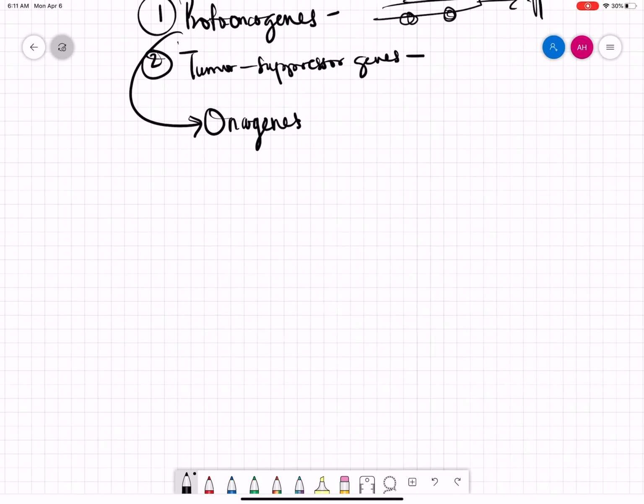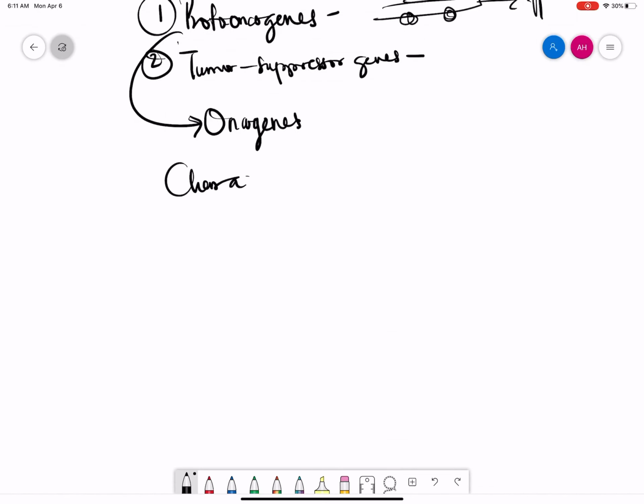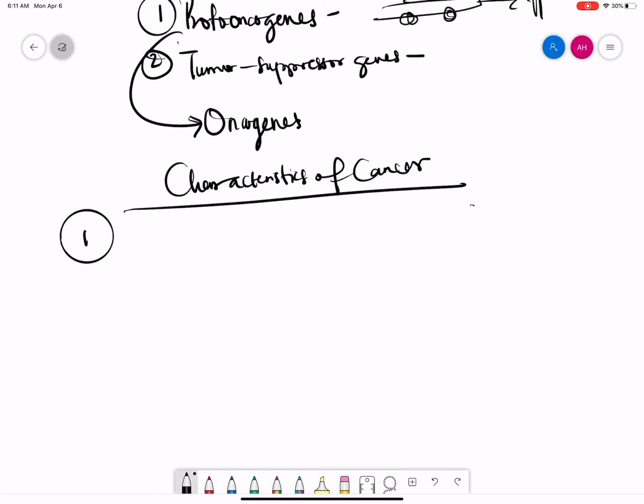Let's talk about the characteristics of cancer. The number one characteristic of cancer I want you to remember is that it comes from a lot of mutations. Cancer typically happens due to mutations in proto-oncogenes and tumor suppressor genes. These mutations can happen as a result of carcinogens in the environment, and they could also be inherited mutations.